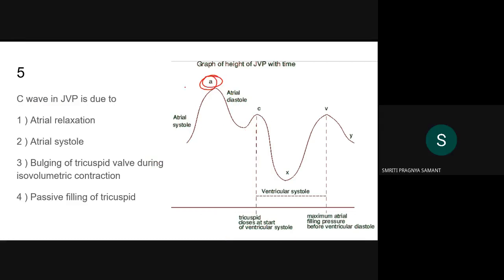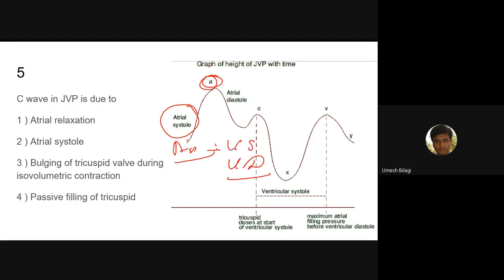The A wave is due to atrial systole. Atrial systole means contraction of the atrium. In relation to the ventricles, does atrial systole occur during ventricular systole or ventricular diastole? Sir, ventricular diastole. Yeah, the last phase of ventricular diastole, we get atrial systole.